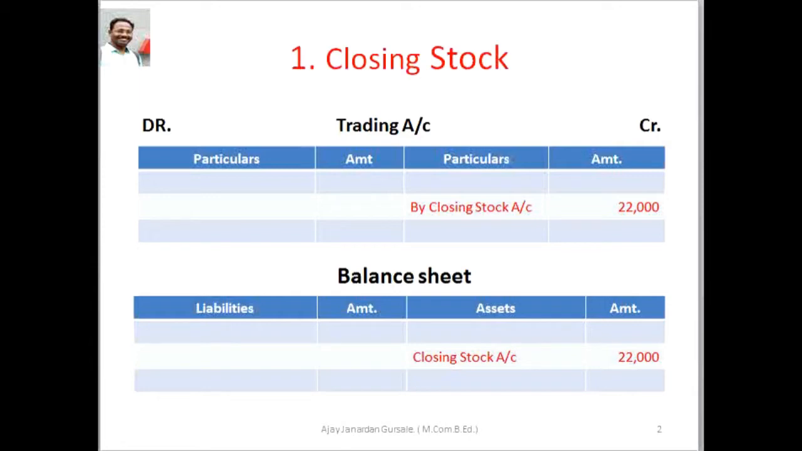The first effect for the same, trading account credit side rupees 22,000, and the second effect for closing stock, balance sheet asset side rupees 22,000.